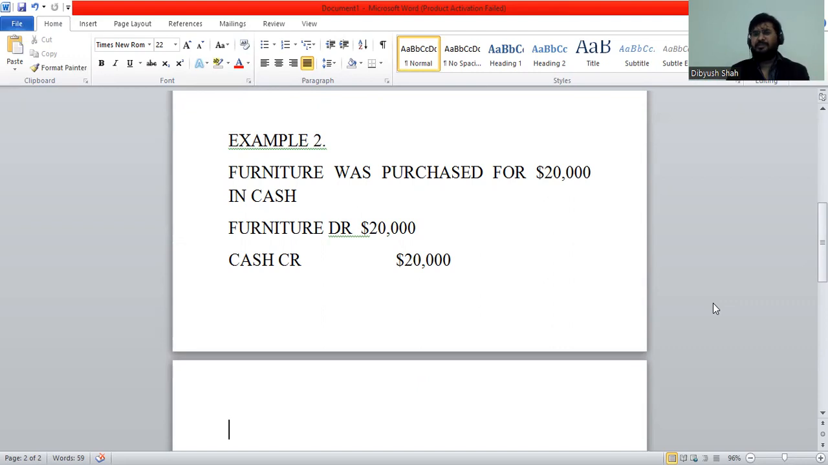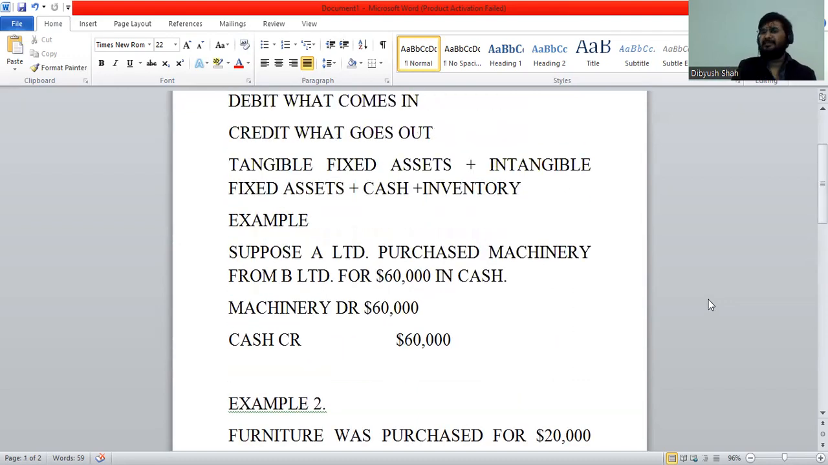So furniture was purchased for $20,000 in cash. It will be furniture debit, cash credit. Debit what comes in, furniture, credit what goes out, cash. So if you look at it, the real account, or the golden rule, is very simple.